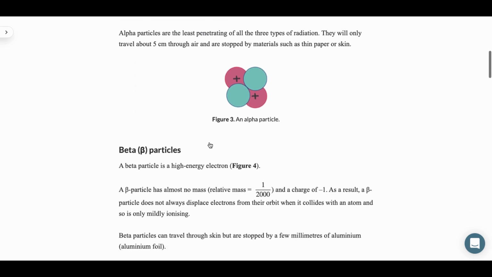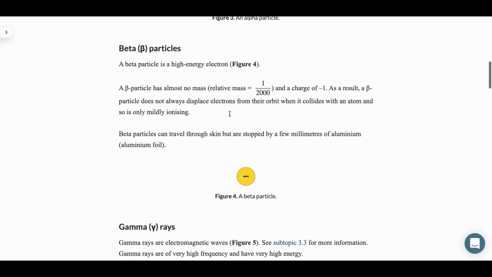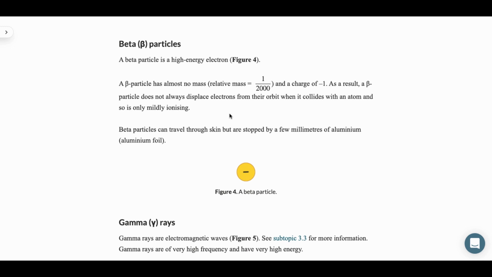So as I have explained before, they are the least penetrating of all of the 3 types, and they will only travel about 5 centimeters through the air and are stopped by materials such as thin paper or skin. Now let's go to beta particles.